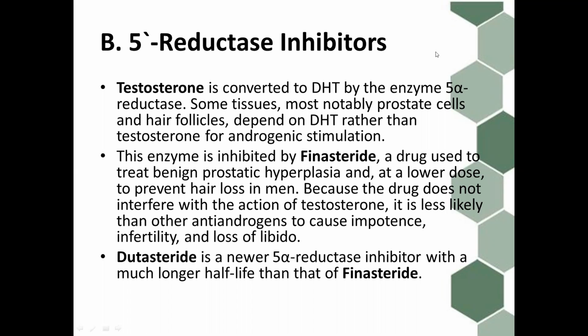So finasteride treats benign prostatic hyperplasia by blocking the body's production of a male hormone that causes the prostate to enlarge. Dutasteride is a newer 5-alpha reductase inhibitor with a much longer half-life than that of finasteride. It is used to treat symptoms of benign prostatic hyperplasia and may reduce the chance of developing acute urinary retention, or the sudden inability to urinate.